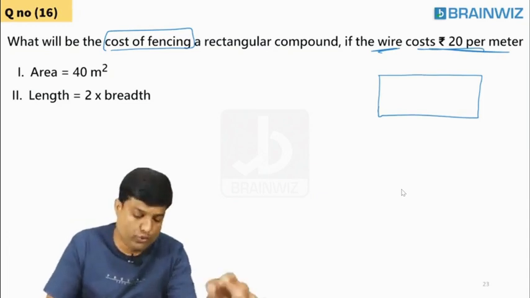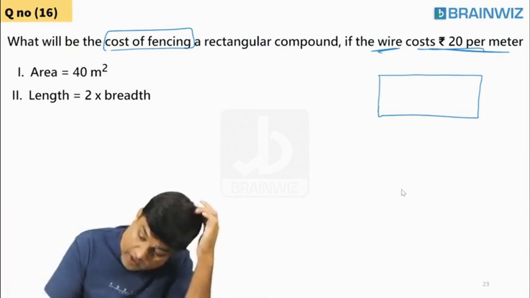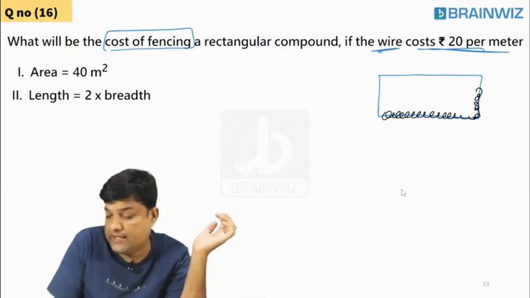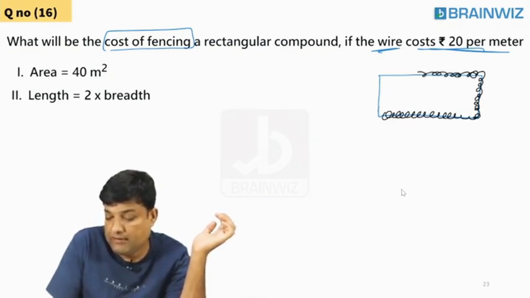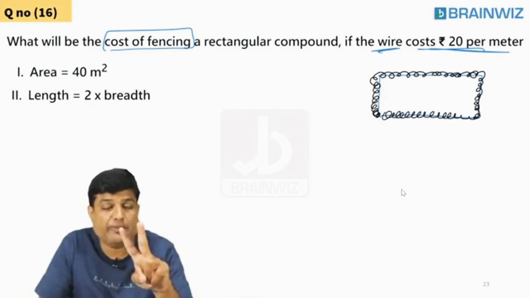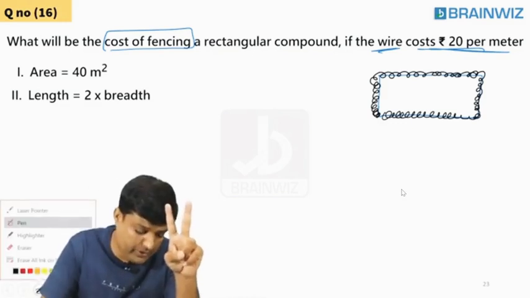You are supposed to do fencing. Students, you know fencing, putting a wire across all the sides of the garden. Are you understanding? For putting a wire, he told us 20 rupees per meter.